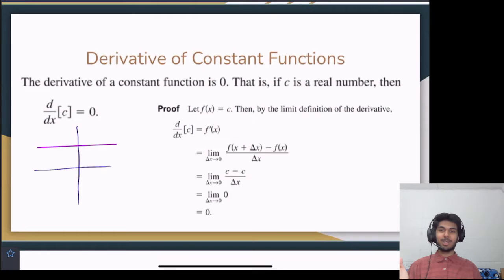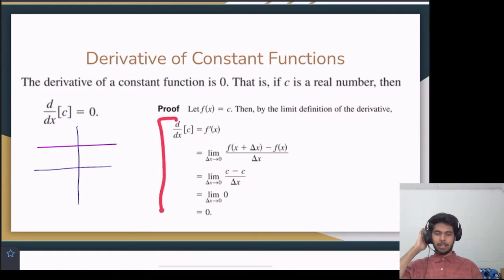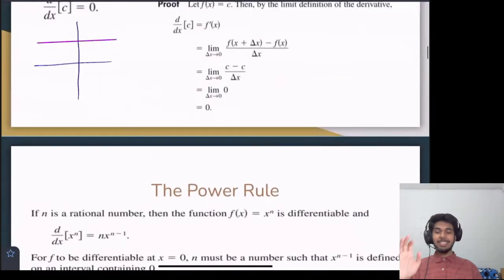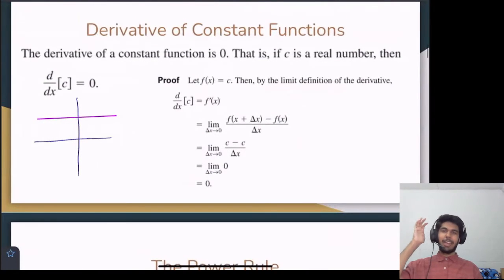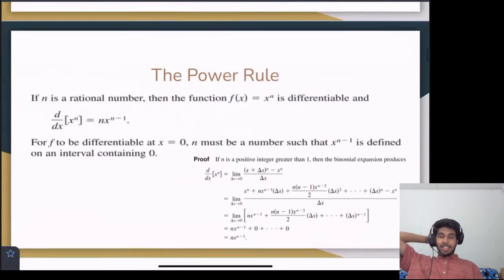You rise 0 and you run, well, however much you want. Rise over run, that's slope. So when you rise 0, the slope will be 0. And we can see a nice proof of it over here, but I'm not going to dive into that for the sake of time. And yeah, you can read that. So if we see a constant function and we're taking the derivative, we know it's 0. Cool. Next is the power rule.